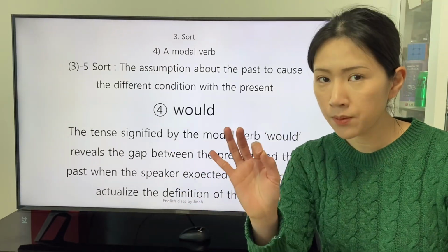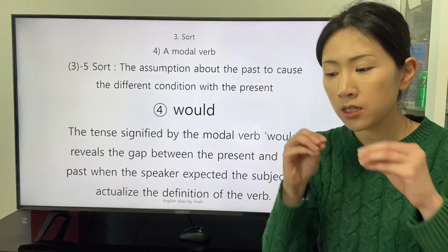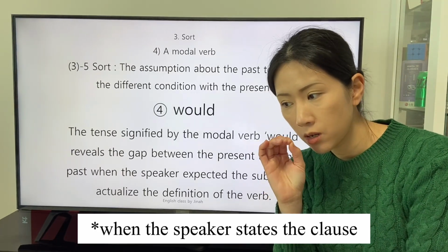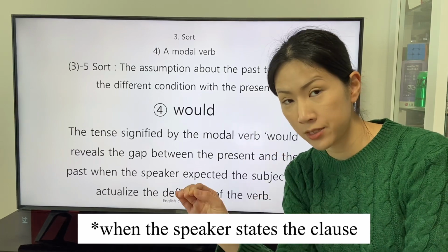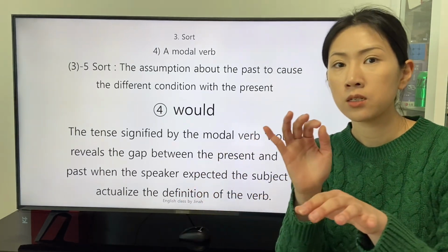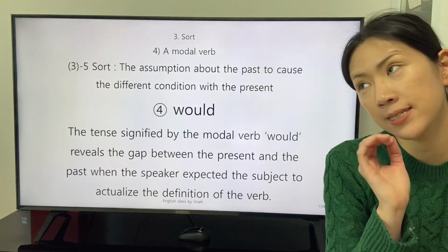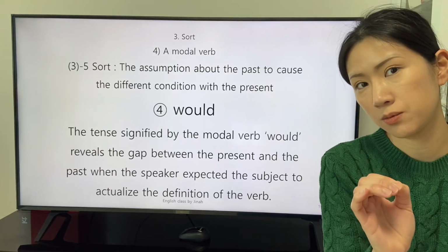The tense signifies the present when the speaker and the past when the speaker expected the actualization.